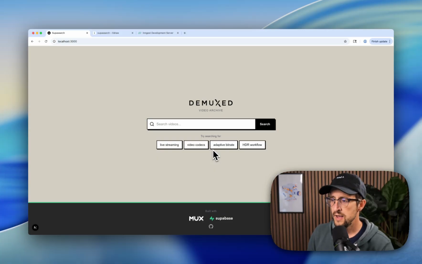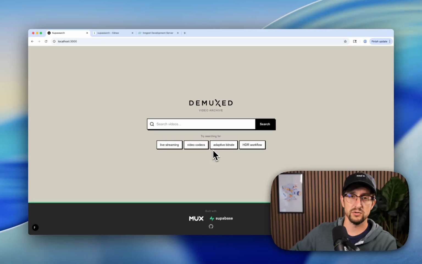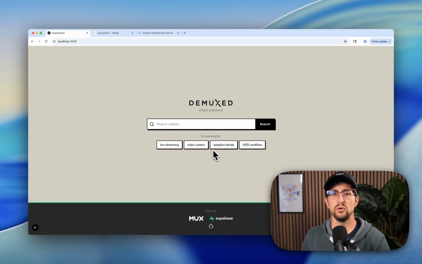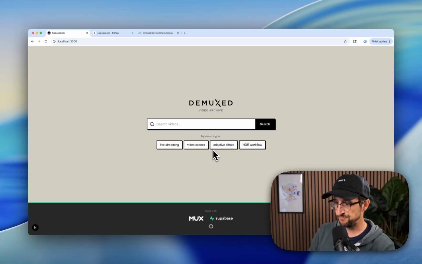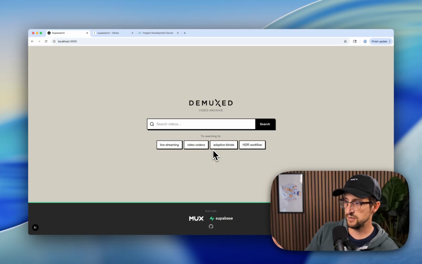And if we just take a look at this example, what we'll be able to do is show you how this app works. We can search the catalog of historical Demuxed videos, the talks that came from that conference, and I'll show you a little bit about how this app was built behind the scenes. So let's dig in. So here we have the Demuxed Video Archive.